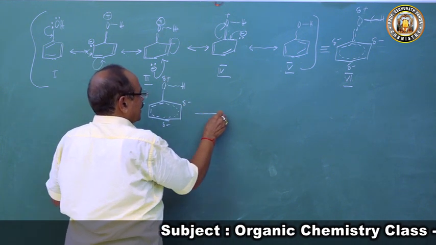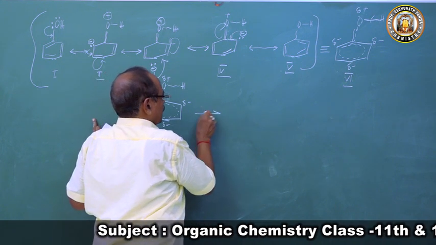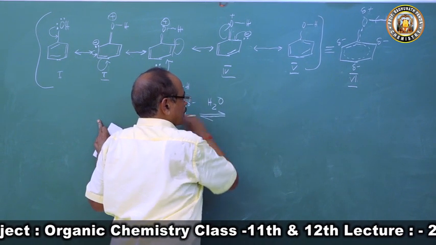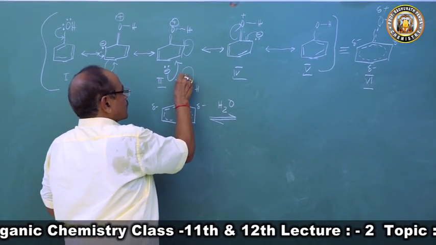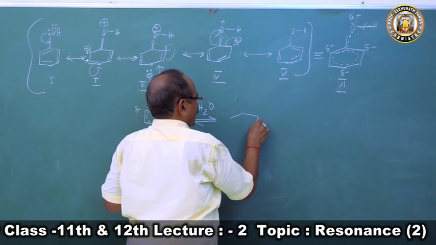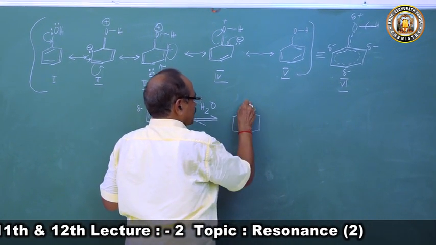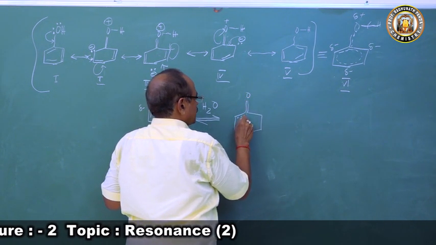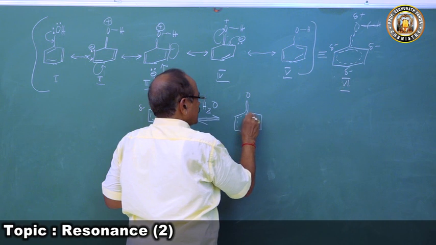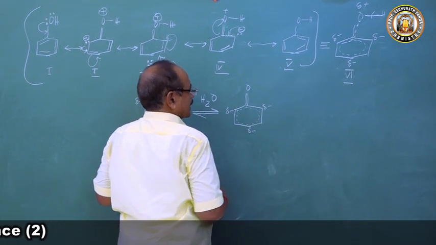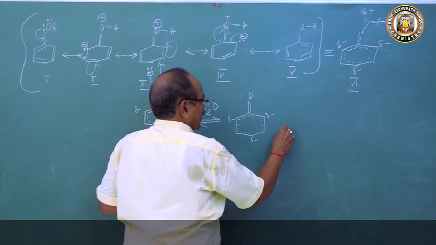In the presence of water, this phenol dissociates and loses a proton, and forms a phenoxide ion. We get the phenoxide ion like this, with negative charge here, here and here, and we get back H plus.